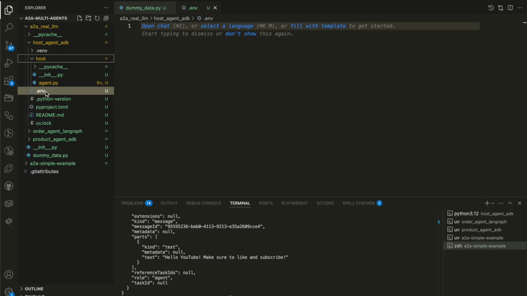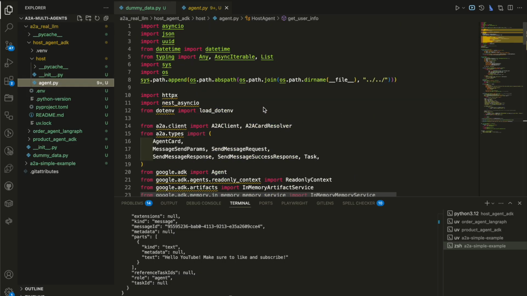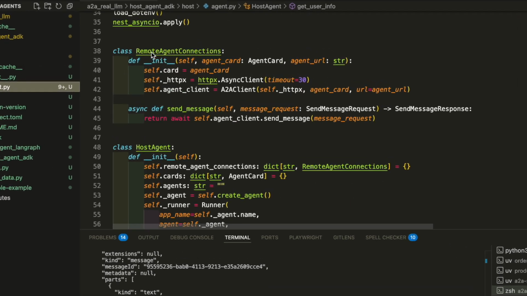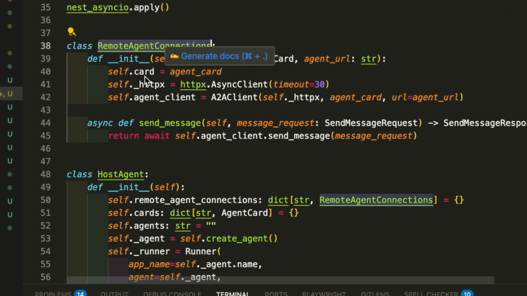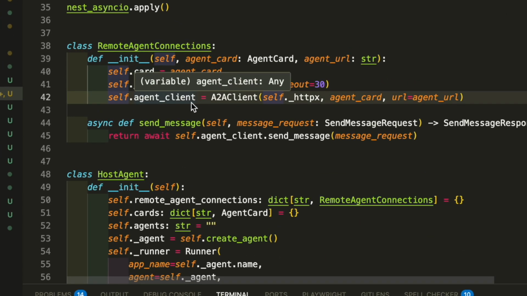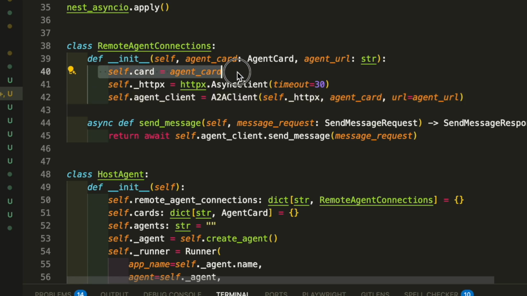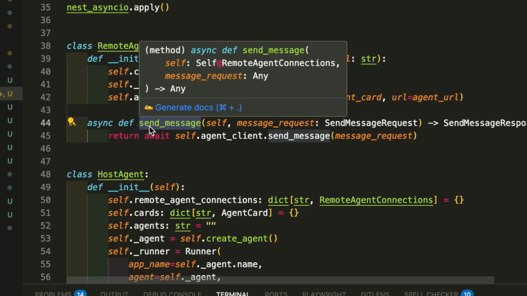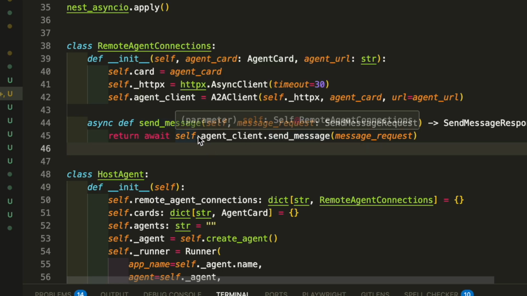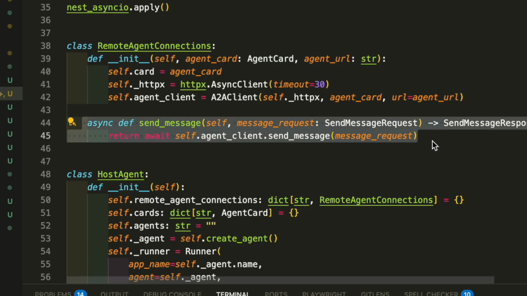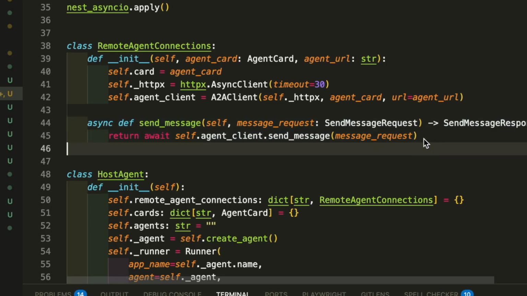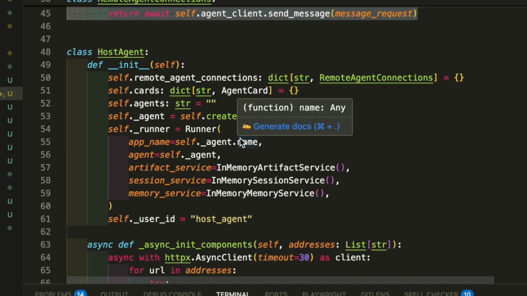I showed you a way to create all this. It's very easy. Again, go back to the other video. So now I'm going to walk through the agent. The agent is fairly simple. It's got a remote connection class, where we get the agent client and the card. So when that send message is invoked by the A2A protocol, we actually want to use that client to send the message. So we want to know which of the agents is actually sending the message. So this is how we set that up.